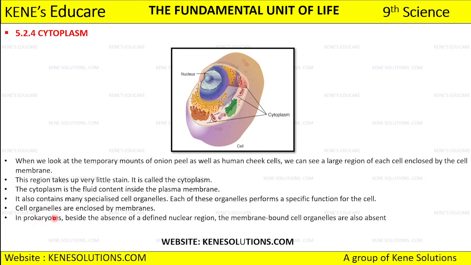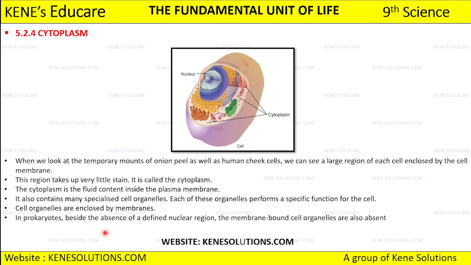So cell organelles, they are enclosed by the membrane. Cell organelles are enclosed by what? They are enclosed by the membrane, and in prokaryotes, besides the absence of a defined nuclear region, अभी हमें पता है prokaryotes के पास nuclear region नहीं है. So along with that, prokaryotes also don't have these membrane bound cell organelles. Prokaryotes के पास क्या नहीं है?